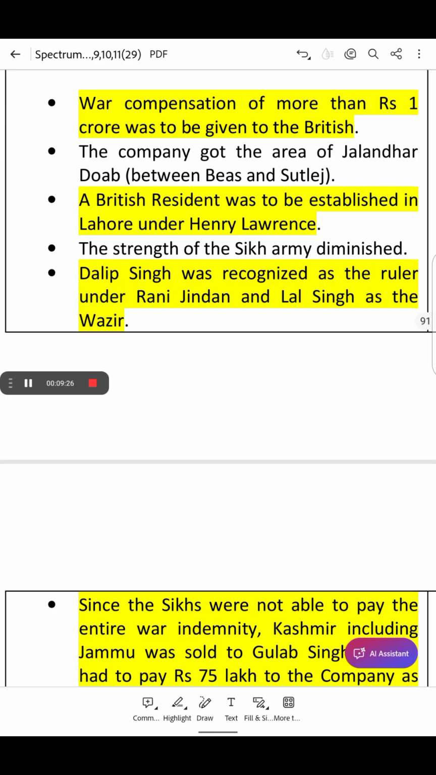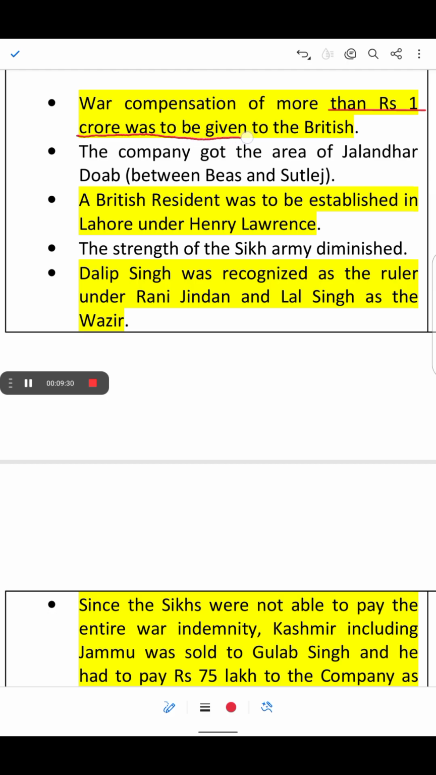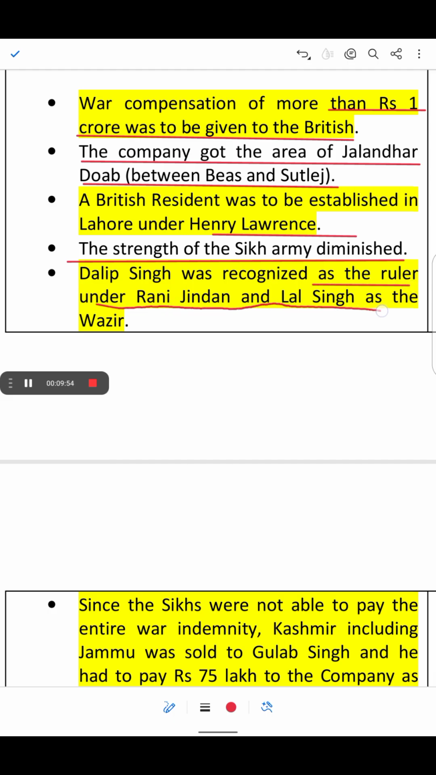A war compensation of more than 1 crore was to be given to the British. The Company got the area of Jalandhar Doab between the Beas and the Satluj. A British resident was to be established in Lahore under Henry Lawrence. The strength of the Sikh army was diminished. Dalip Singh was recognized as the ruler under Rani Jindan, and Lal Singh as the Wazir.